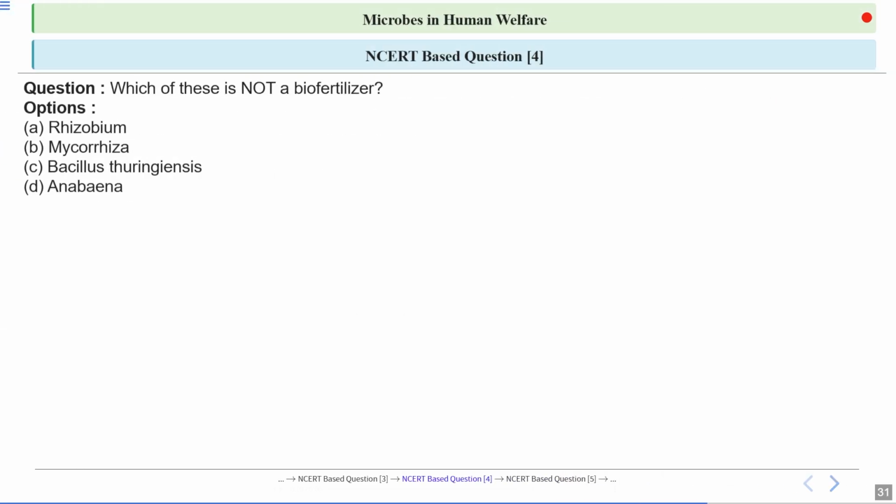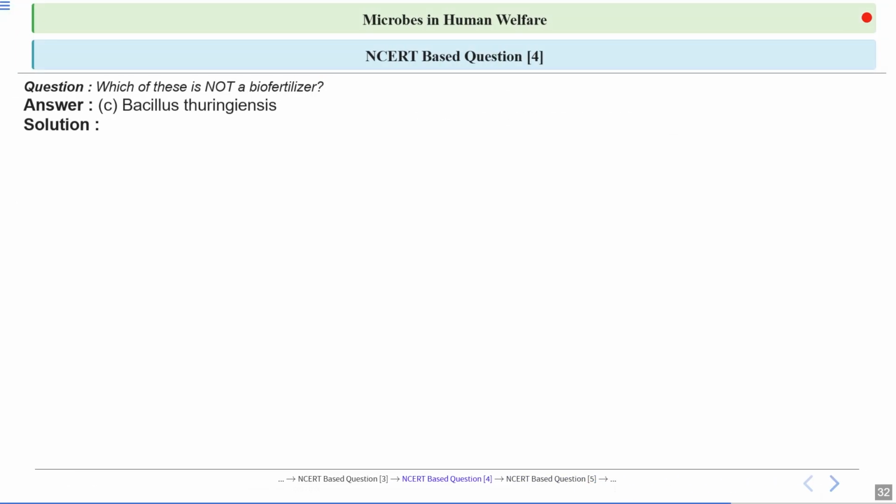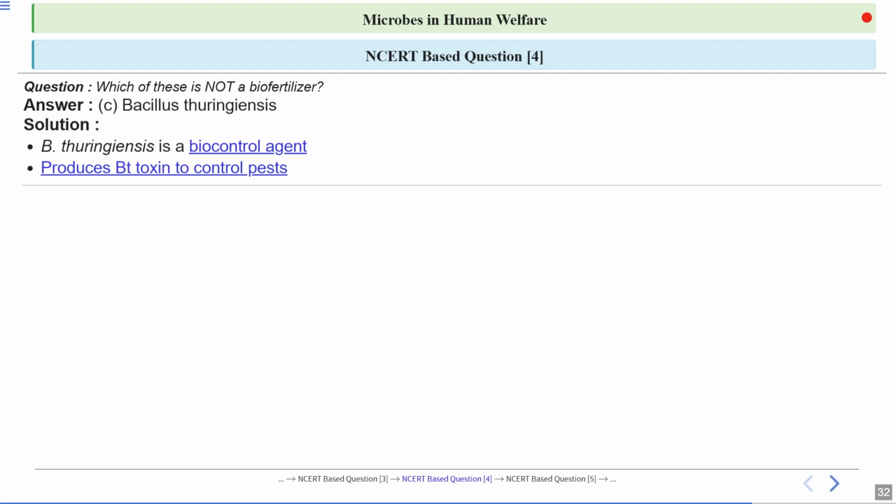Okay, now which of these is not a biofertilizer? Rhizobium, mycorrhiza, Bacillus thuringiensis, or Anabaena? What is the correct answer? Option number C, Bacillus thuringiensis, is the correct answer. So Bacillus thuringiensis is a biocontrol agent, not a biofertilizer. It produces Bt toxin to control a specific group of insects.